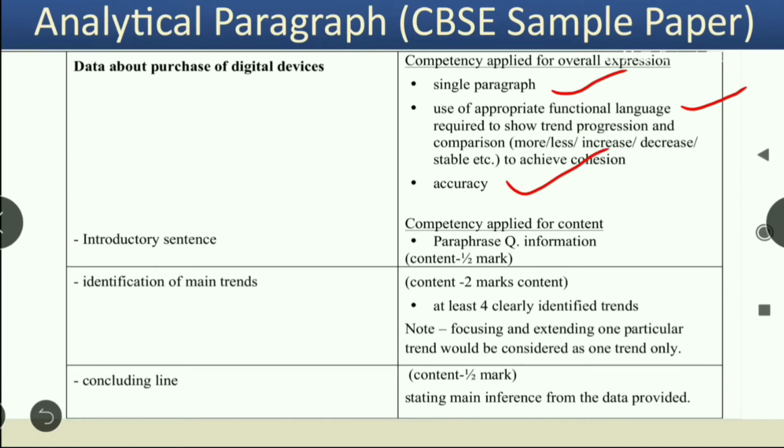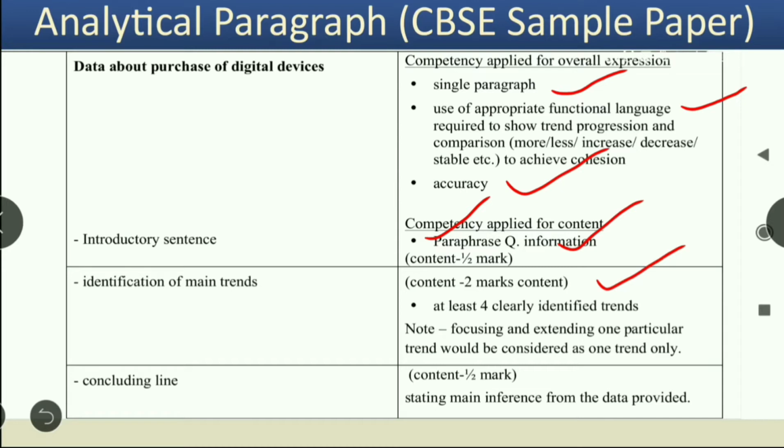So according to CBSE's marking scheme, an introductory sentence should be there, and it is a kind of paraphrasing, as it has been mentioned by the CBSE. Paraphrasing means we have to write that opening sentence in our own words. The same question statement will be written, but in our own words. That is called paraphrasing, and a brief information can also be provided. This introductory part is of half mark, and thereafter we have to identify the main trends there. This content is of 2 marks.